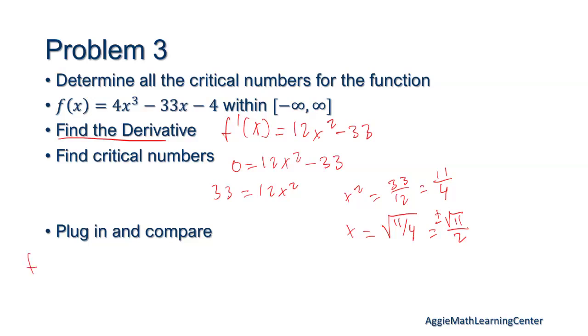So then we'll plug them in, and I'll just do the positive version. The negative version is definitely going to give us the lower value.